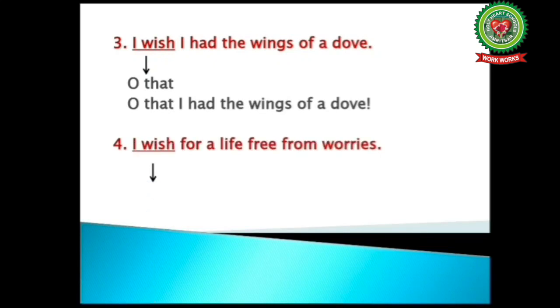Next example, I wish for a life free from worries. Now here again students, I wish, you can see with I wish we have used for. So here I wish will change into O. So our answer will be O for a life free from worries.